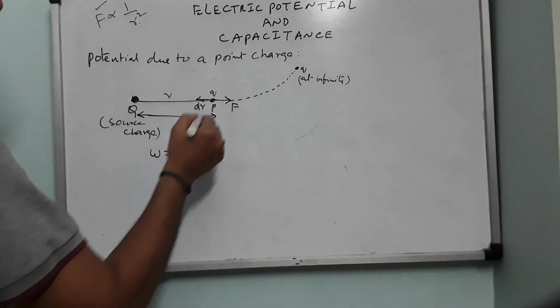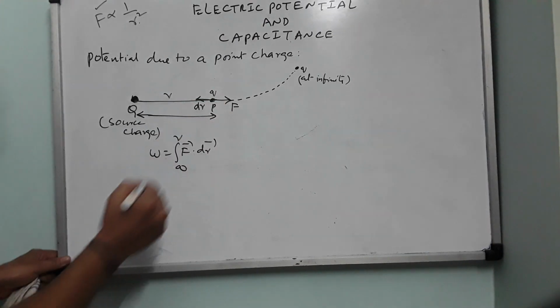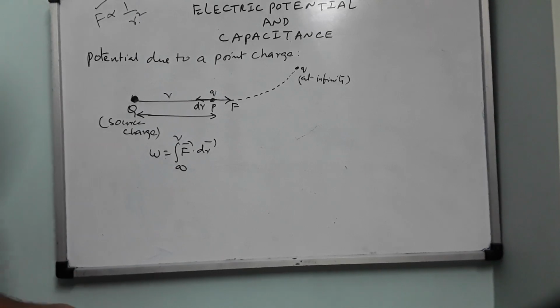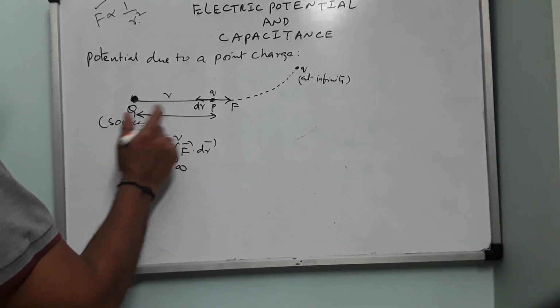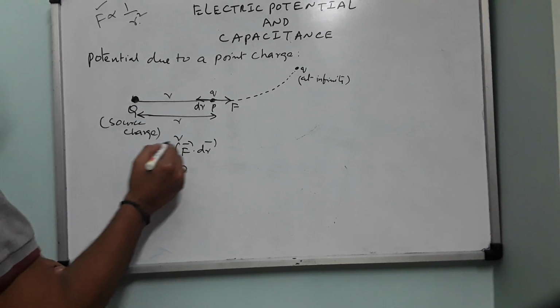And you might have a doubt: Q is moved from here to here, so don't we subtract dr from this? I told you dr is infinitesimally small, its value approaches 0 but is not 0. Such a small value cannot alter this R. Therefore, the integration limits are taken from infinity to R.